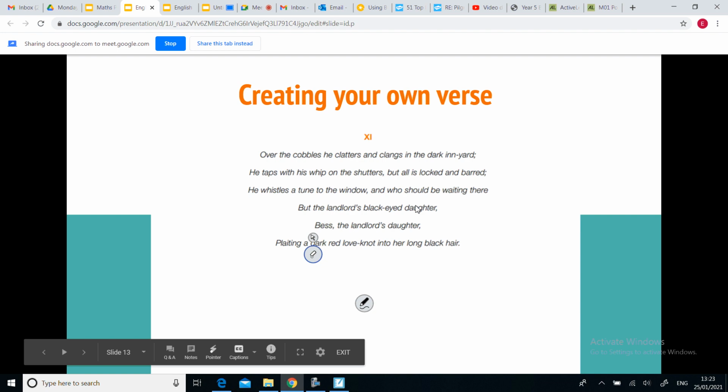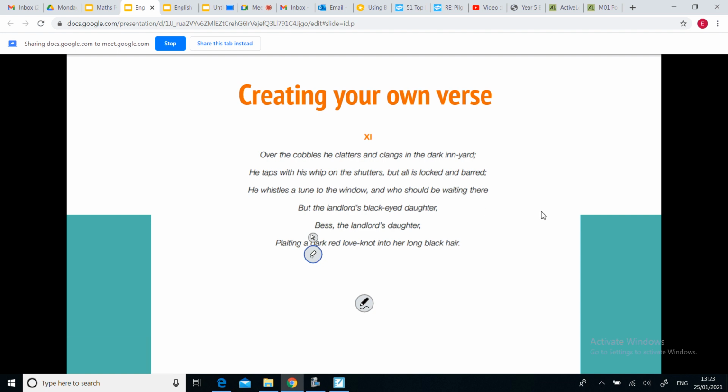So what I want you to do is just look at this verse and just have a think about which words in there rhyme, if there are any words that are repeated, maybe have a look at the punctuation. If you want, run through the rest of the poem as well and have a look what the similarities are in each verse. What is always the same? Okay, so what do you notice about the verse in the poem? So that's what I want you to do now for me.